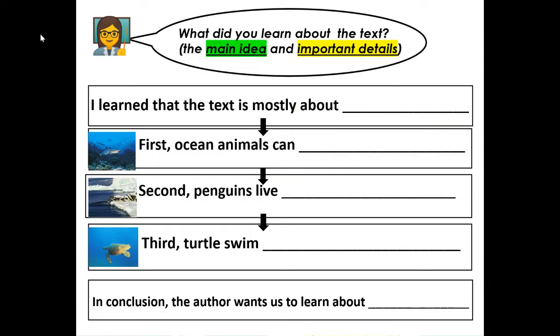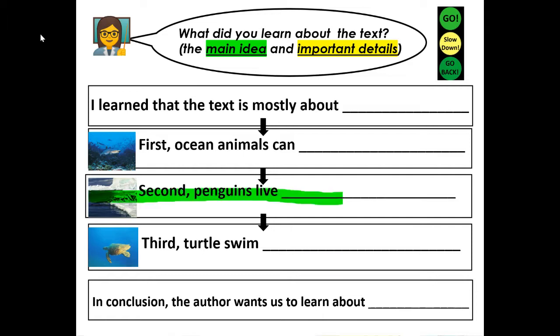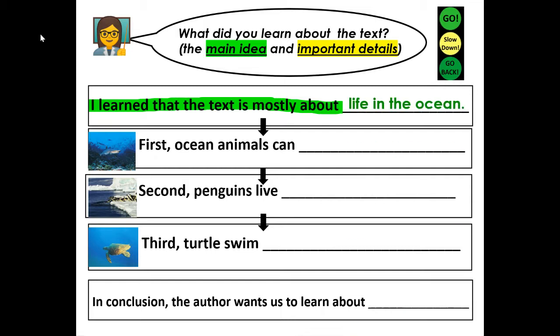So you're going to answer this question. What did you learn about the text At Home in the Ocean? The main idea and important details. So again, we're going to use our colors green, yellow, green, just like a traffic light. So I'm going to give you your main idea or topic sentence. I learned that the text is mostly about life in the ocean.